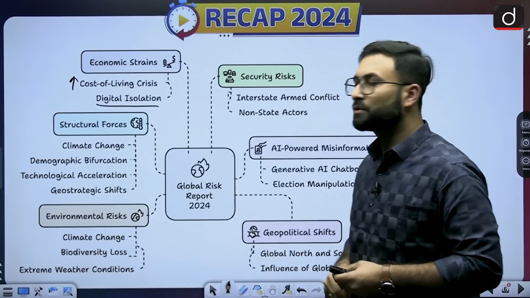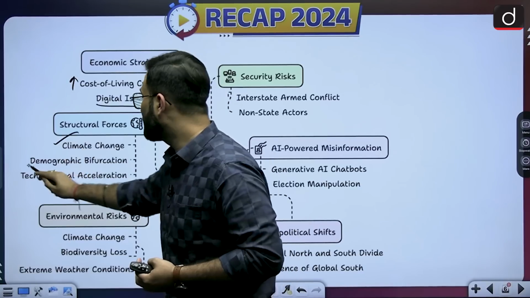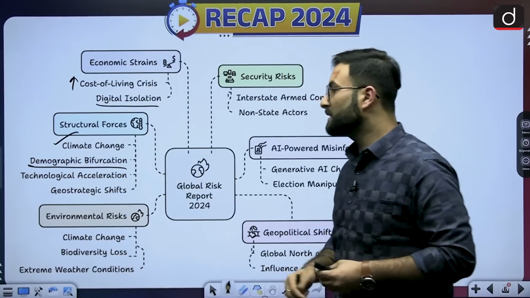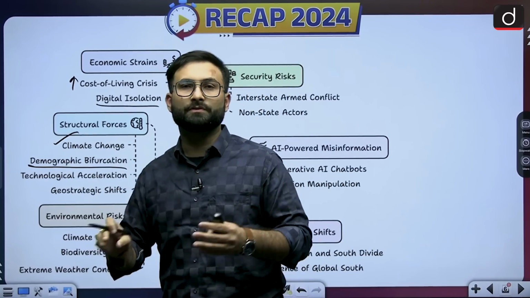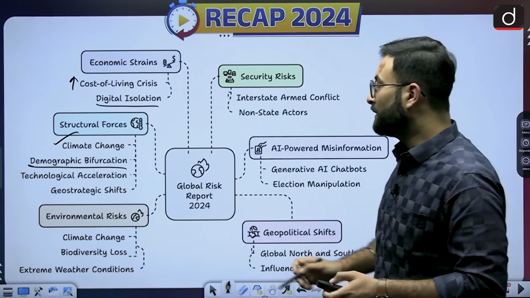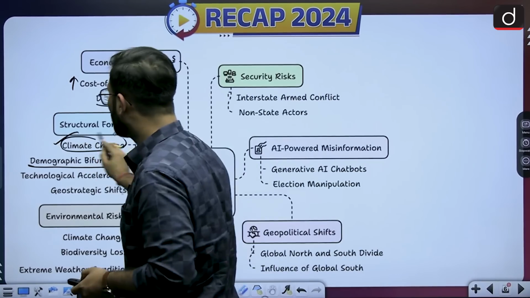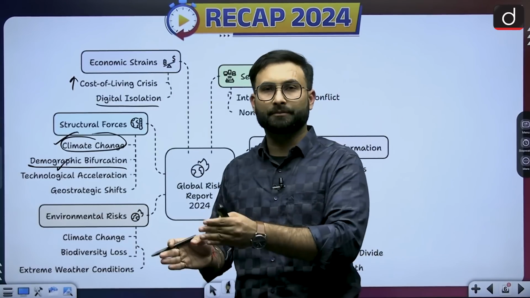Second is the structural forces. If you are talking about the long term things, so climate change, demographic bifurcation, technological acceleration, geostrategic shift, these are some of the structural forces which will be impacting the risk in the global scenario. Now if we are talking about the climate change, we know that. If we talk about the demographic bifurcation, that means a divide.